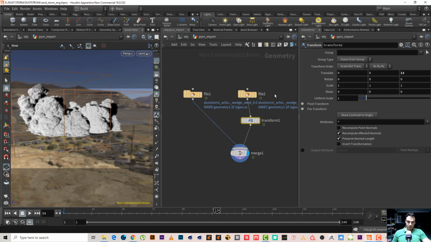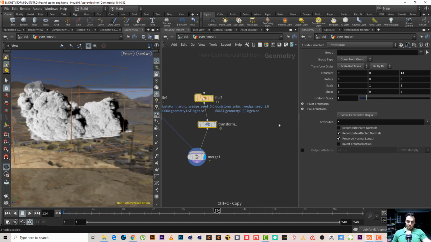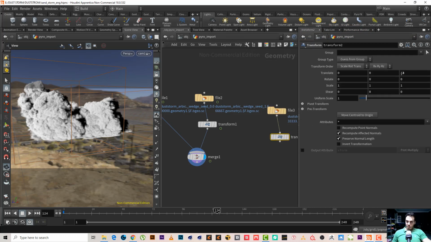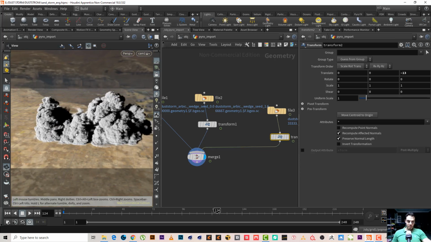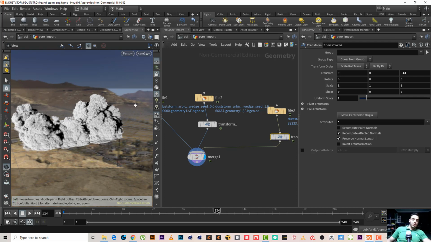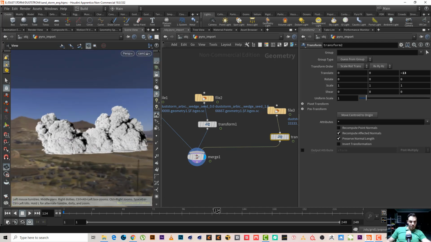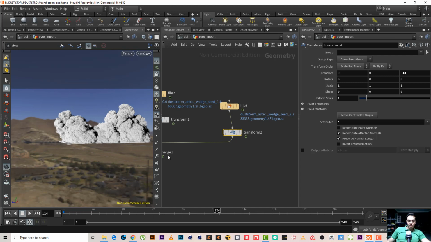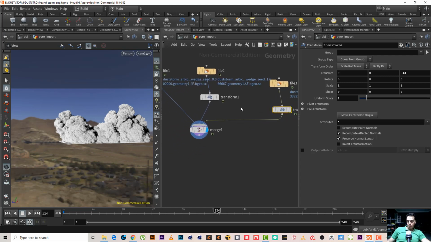So let's add another one. Control C, Control V, but this time I will add the third one. I will move it. It was 13, so I will move it minus 13 in the other direction. Yeah, okay. Yeah, it looks really cool. So as we can see here, we have lots of cool stuff. So all we have to do is just add more and more, maybe another 3, or maybe we can use these 3 in different sort, right?